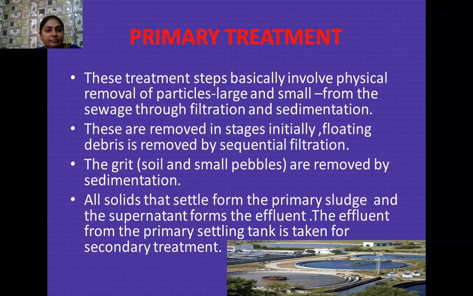And later grit, which is in the form of soil or pebbles, is also present in the sewage water. So it is removed by the process of sedimentation. Whatever solids settle later form the primary sludge, and the supernatant which is present over the surface is later called effluent.